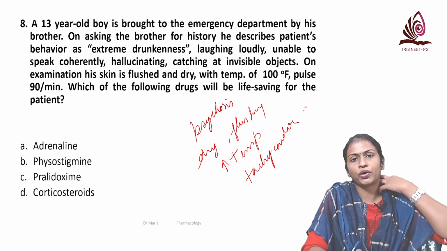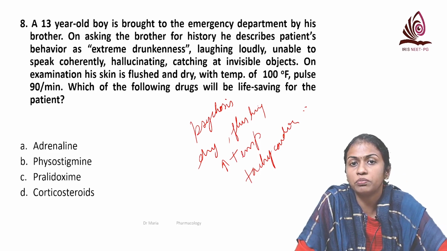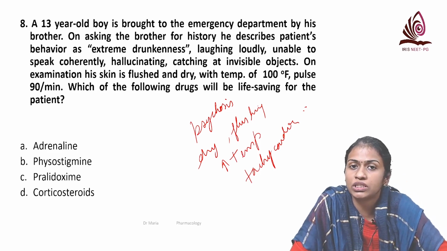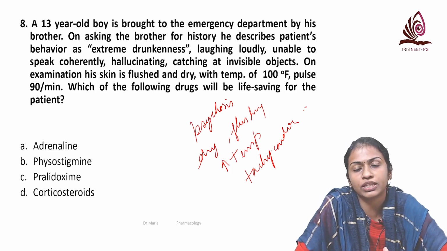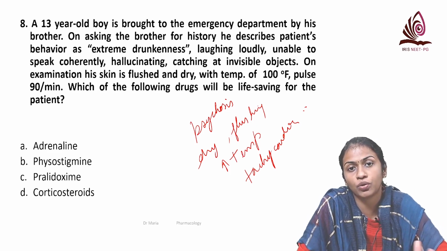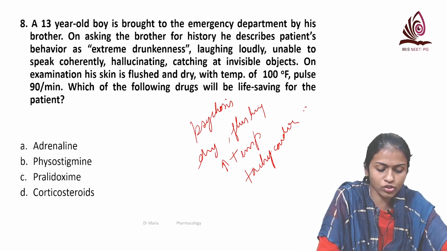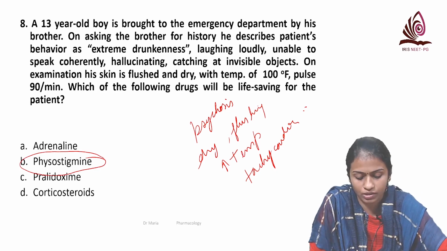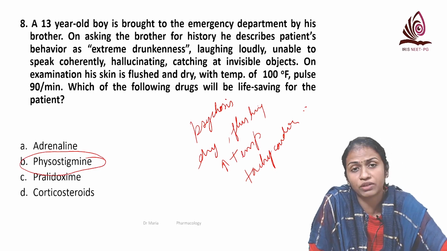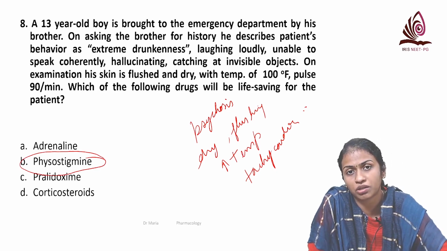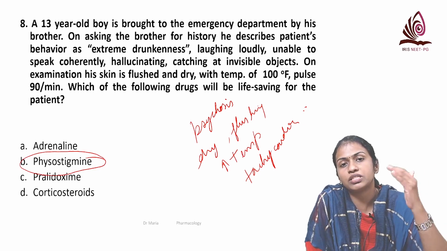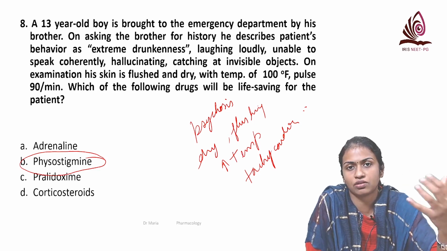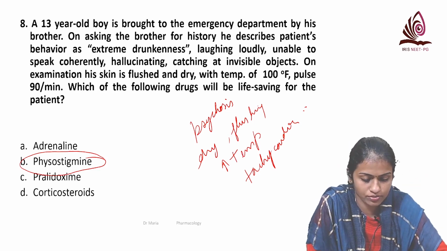So all this points to atropine poisoning or belladonna poisoning, which is an anticholinergic poisoning. So what can we give for that? A cholinomimetic agent or cholinergic agent. And the drug of choice for atropine poisoning is physostigmine. Okay. And why do we prefer physostigmine over neostigmine in case of atropine poisoning? Because physostigmine can cross the blood-brain barrier and counteract the central effects of atropine, like psychosis.